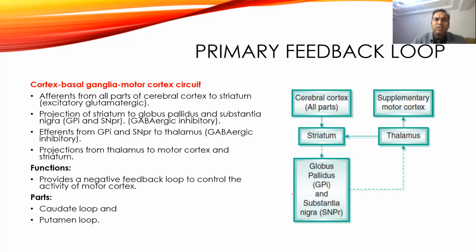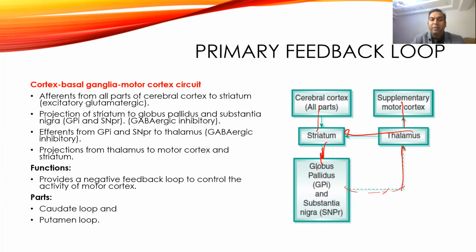So it works through the various feedback loops. That loop is called a primary feedback loop, and fibers come from the cerebral cortex, and also from the thalamus. Fibers come there, and then it sends inhibitory input to the globus pallidus. From globus pallidus, it sends inhibitory input to the thalamus, and from thalamus, it goes again to the motor cortex. So this is how the feedback will be there.